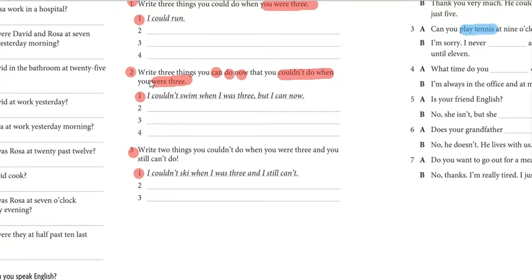Number 2, write 3 things you can do now but you couldn't do when you were 3. So example, I couldn't swim when I was 3 but I can now. Similar sentences you write here. I couldn't speak in English when I was 3 but I can now, or sentences like that.